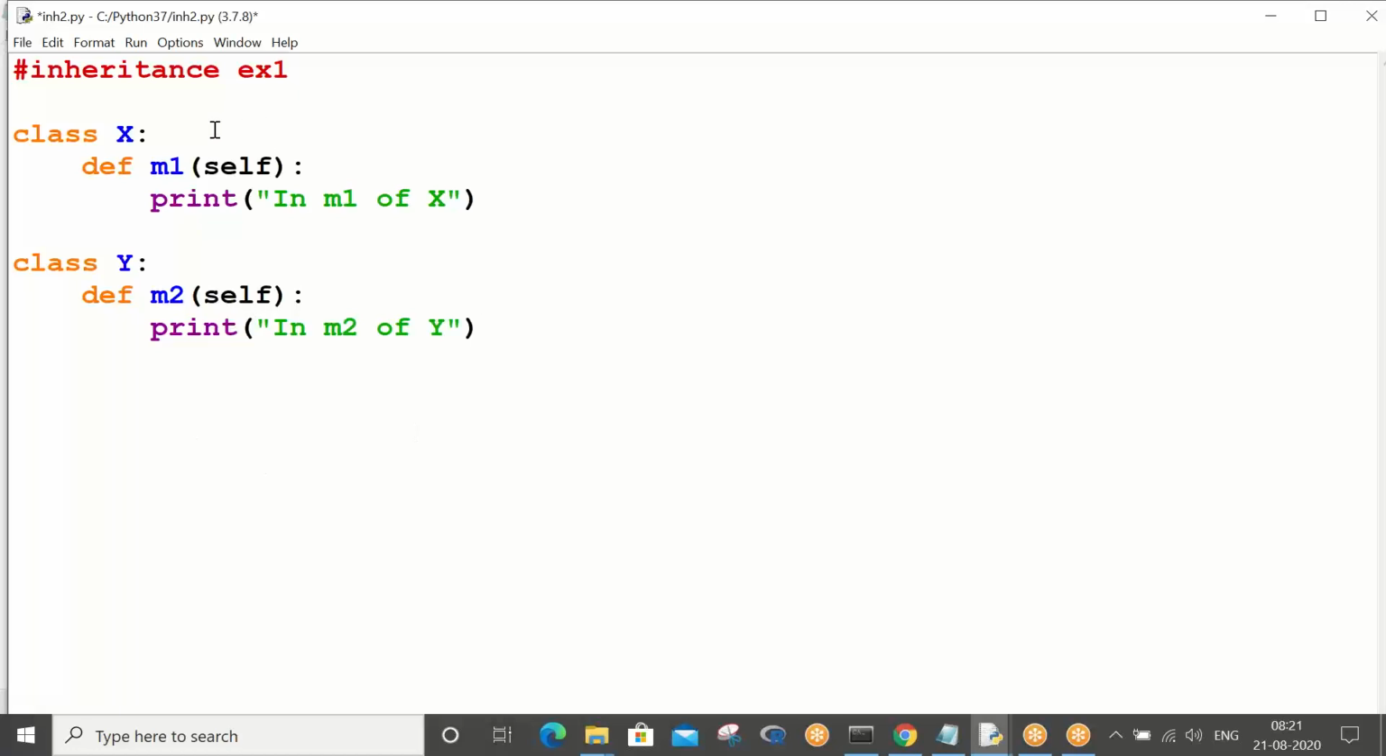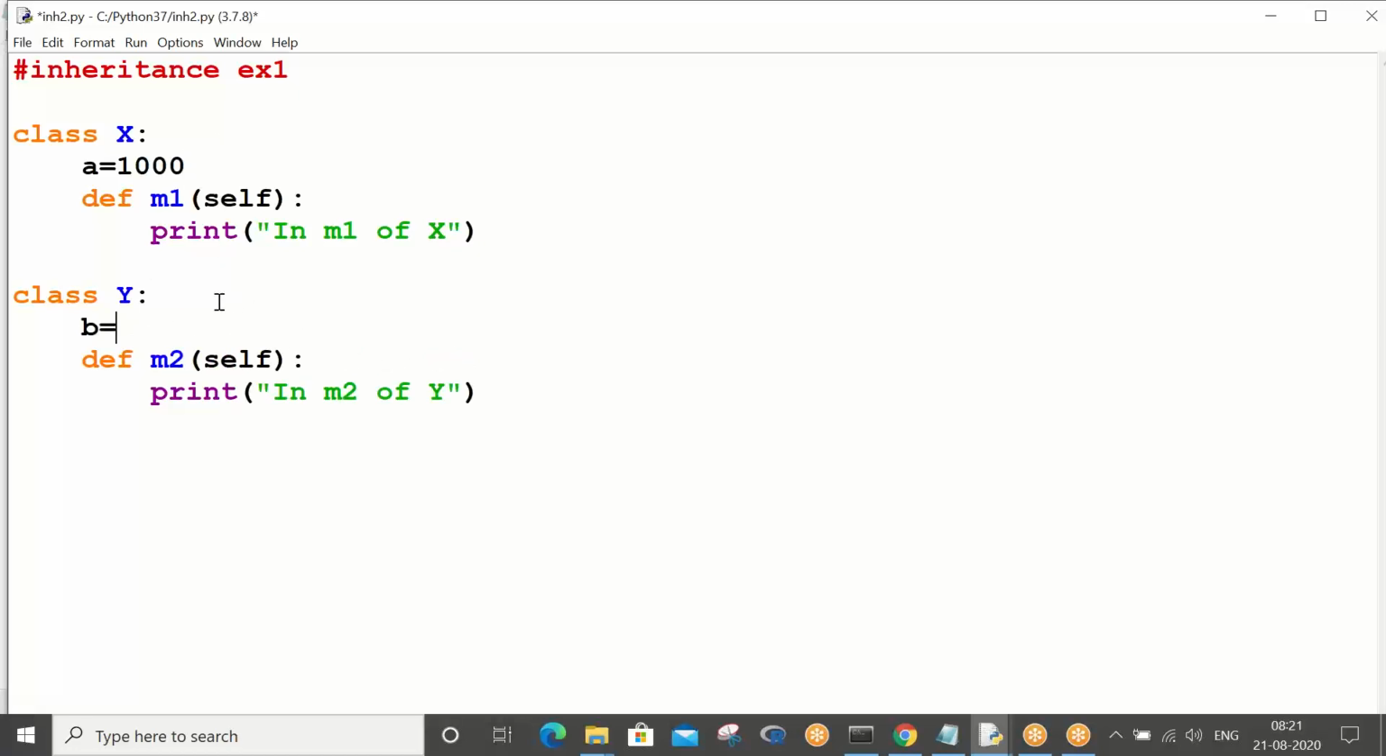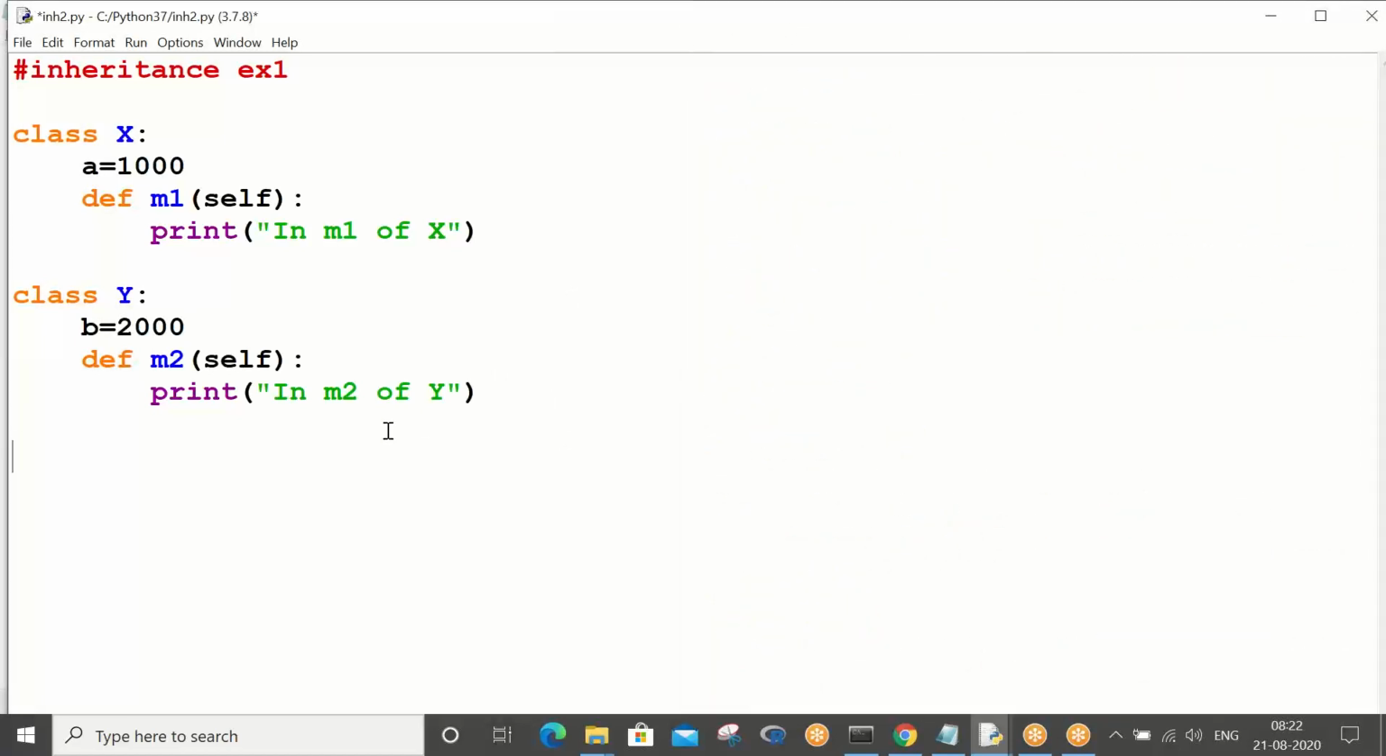Let's also take class static variables: static variable a equals 1000 and static variable b equals 2000. Control S, F5. I have just defined a couple of classes. Now let me work with class Y first. y1 equals new Y. So the class Y object I have created.